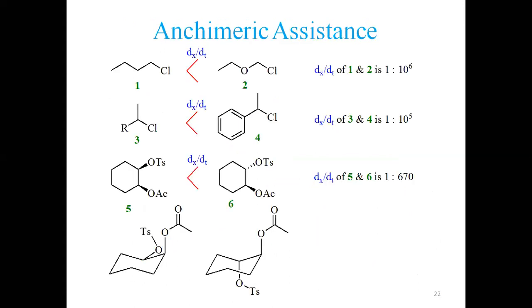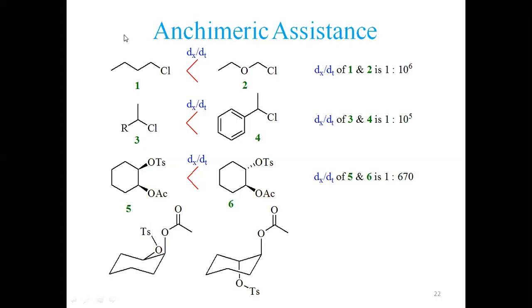Right. So I shall discuss these two slides and then we shall discuss further next week. Just look at these slides. One we call anchimeric assistance. This is also called neighboring group participation. First, before discussing the anchimeric assistance or neighboring group participation, I would like to present here a few structures.